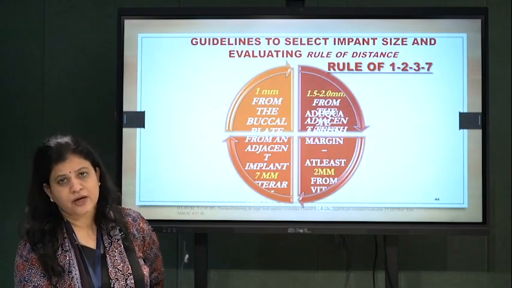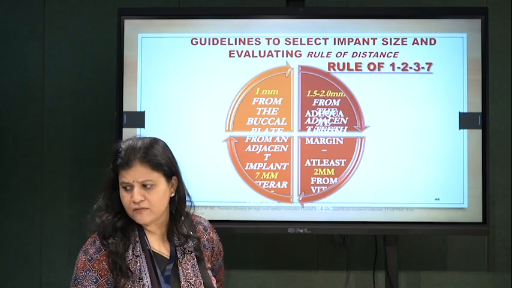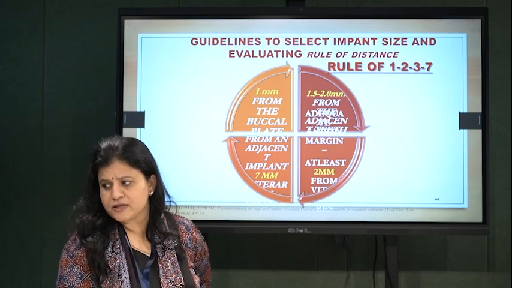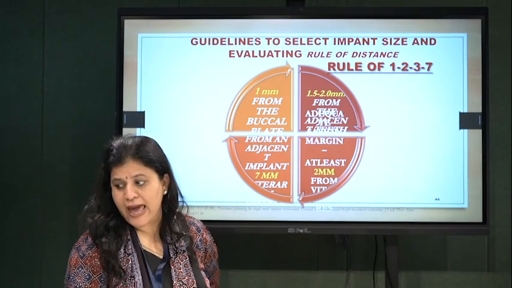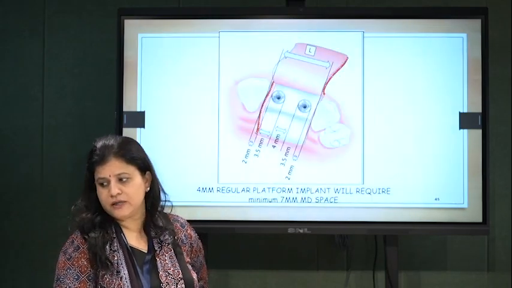Now selection of implant size. Remember the rule of 1237: 1 mm from the buccal plate, 2 mm from the adjacent tooth, 2 to 3 mm from the vital structure, and 7 mm between adjacent implants.